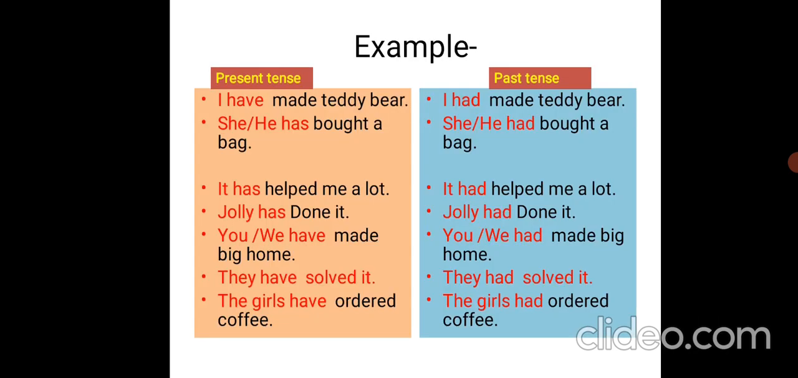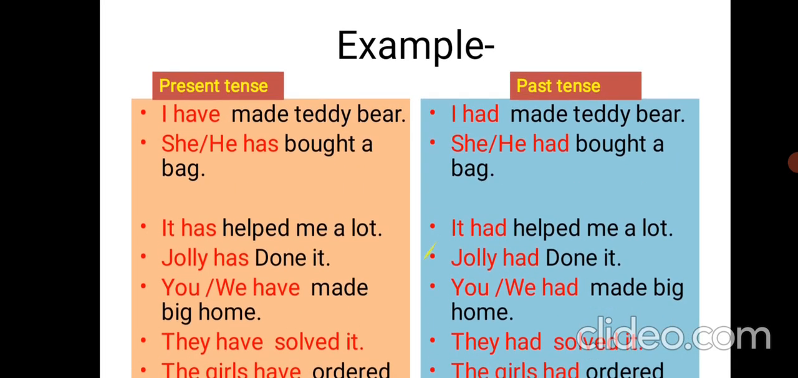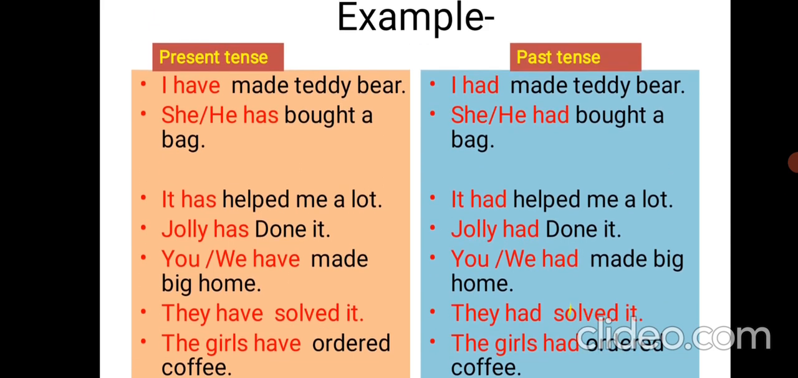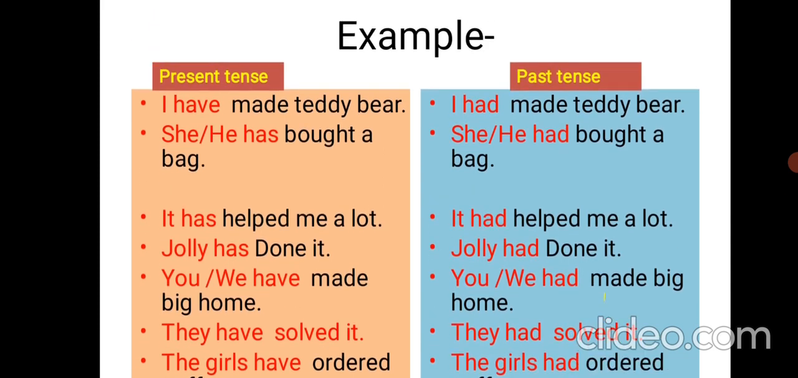Let's talk about some examples. I have made a teddy bear. She or he has bought a bag. It has helped me a lot. The past form of these sentences will be I had made a teddy bear. She or he had bought a bag. It had helped me a lot. You should read the other sentences which I have not read. Pause the video and read it.